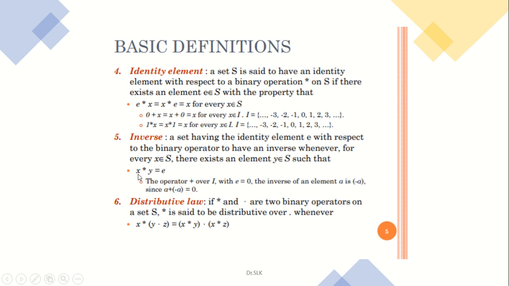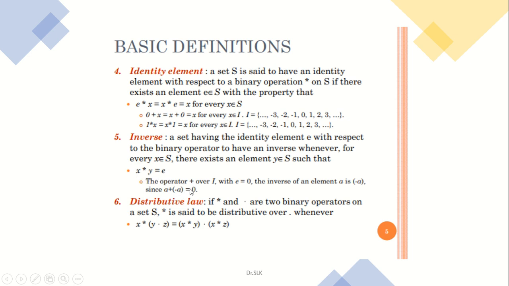Then when you operate with the multiplication operation, x star y should be equal to E. We all know the inverse of x is x to the power of minus 1. Let y be x to the power of minus 1. x into x inverse should always give you the identity element, which is called E. For multiplication the identity element is 1, so you can state it as x into x inverse is equal to 1.